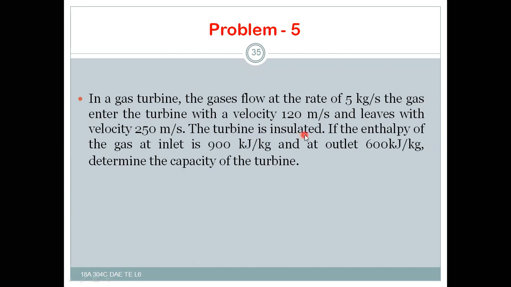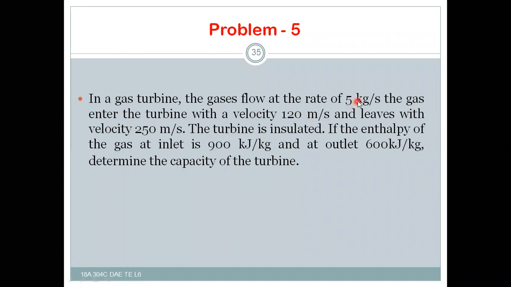The turbine is insulated. The enthalpy of the gas at inlet is 900 kilojoule per kg and at the outlet is 600 kilojoule per kg. Now determine the capacity of the turbine, that means the power of the turbine.